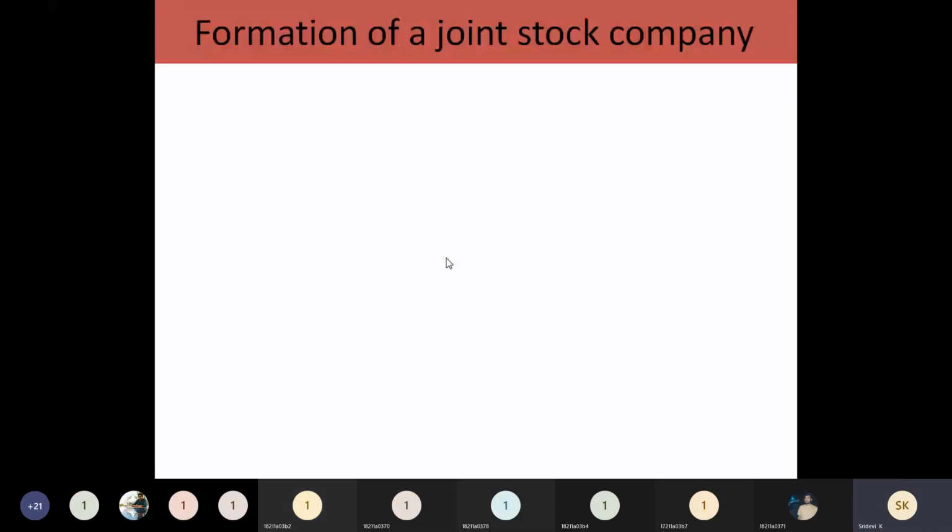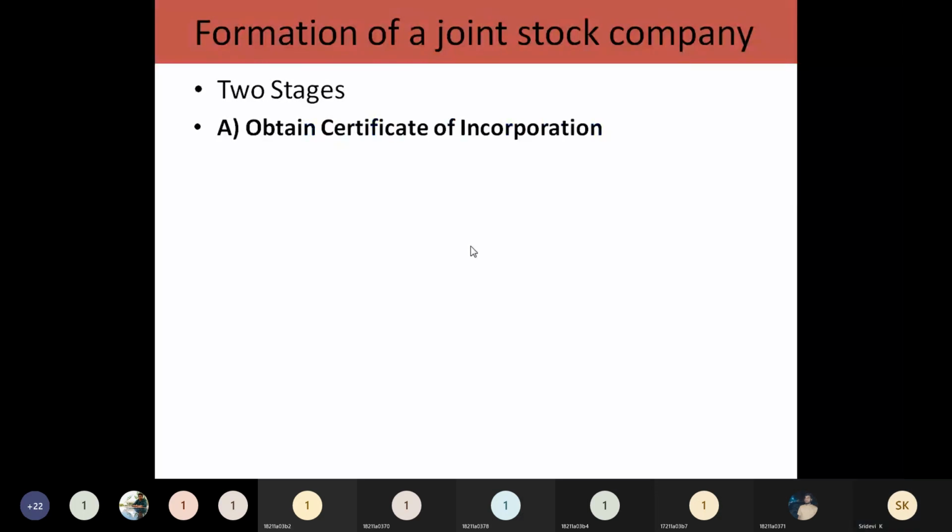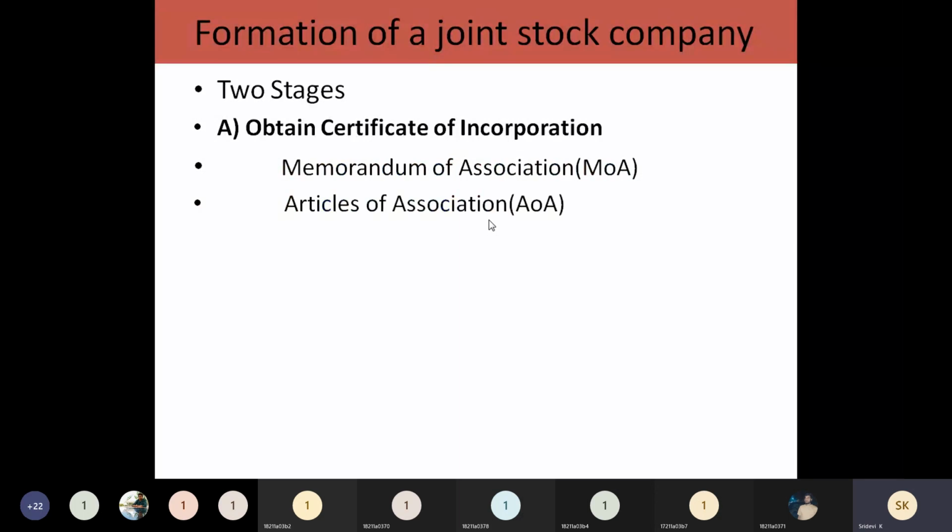So for forming a joint stock company, we need to submit 2 certificates. We need to submit 2 documents to obtain the certificate of incorporation. One is the memorandum of association, and the second one is the articles of association.